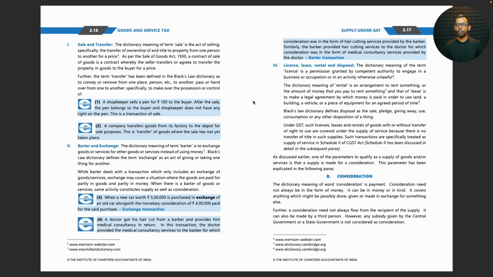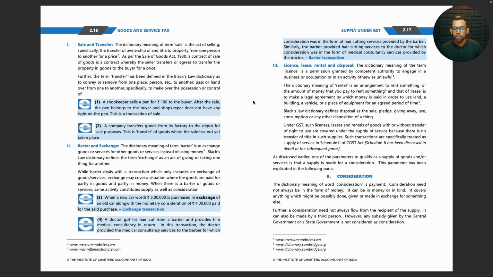Black's Law Dictionary defines disposal as the sale, pledge, giving away, use, consumption, or any other disposition of a thing. Under GST, such licenses, leases, and rentals of goods with or without transfer of right to use are covered under the supply of service, because there is no transfer of title in such supplies. Such transactions are specifically treated as supply of service in Schedule 2 of CGST Act.